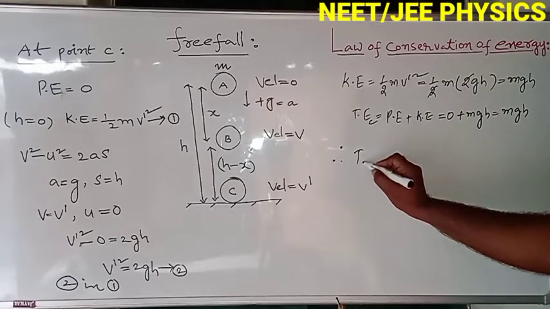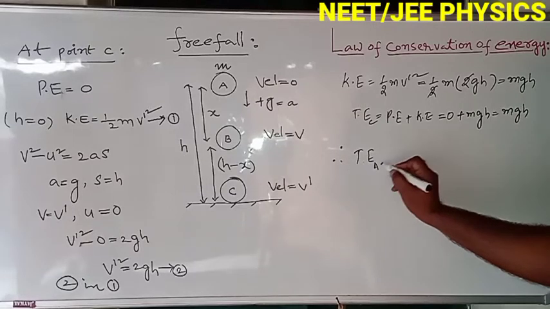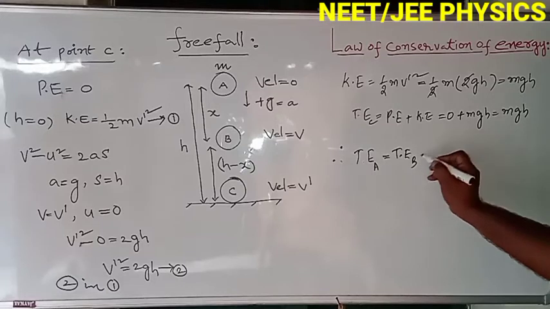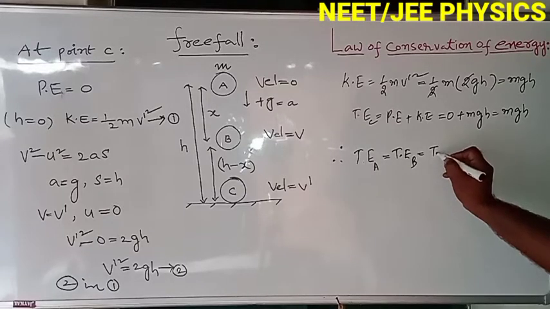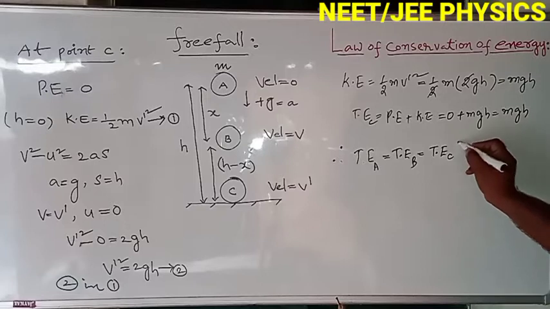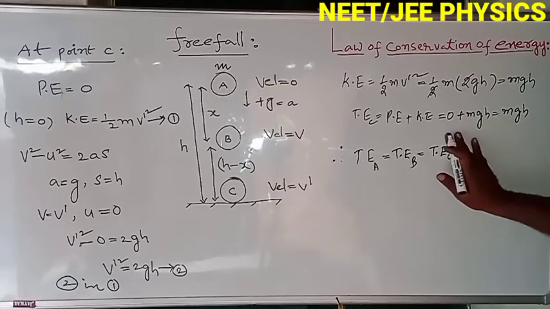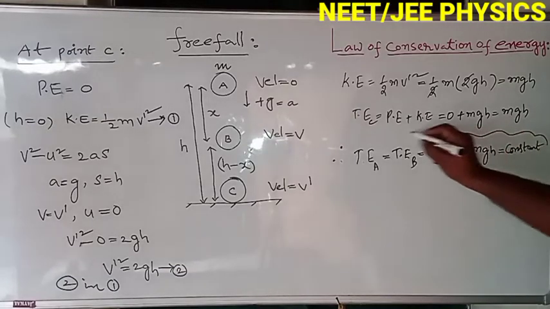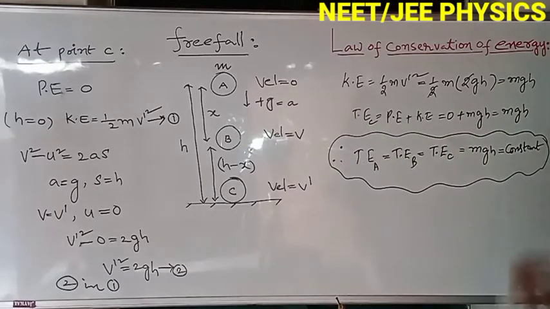Therefore, we can conclude total energy at point A equals total energy at point B equals total energy at point C equals mgh. Energy is always constant, it is the same at all points. That's why we can say from this equation that total energy is constant.